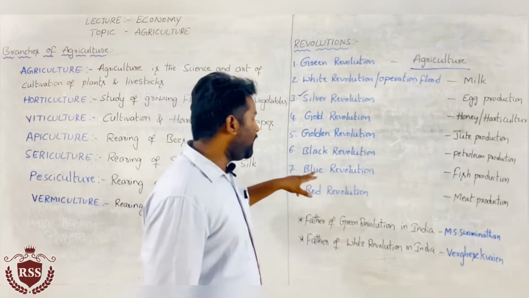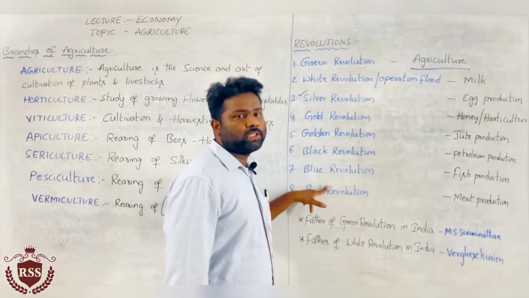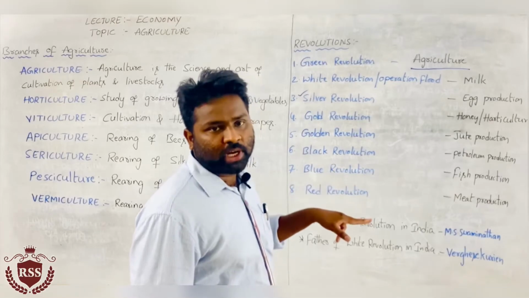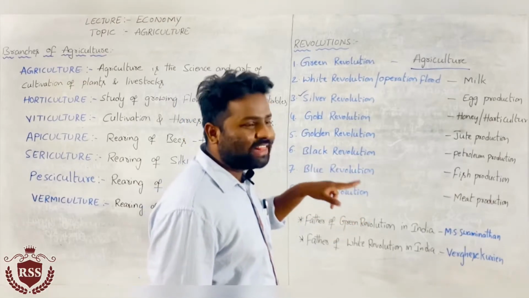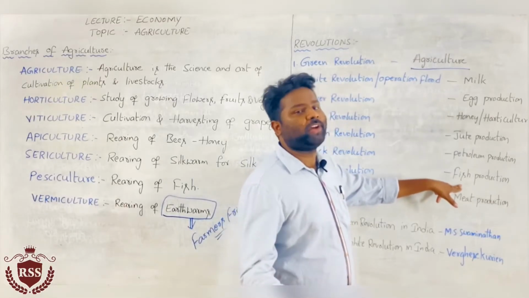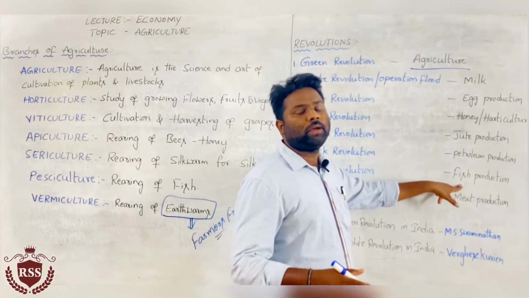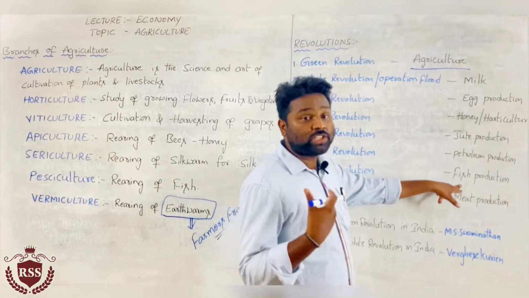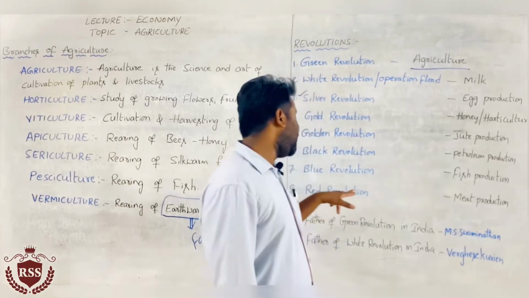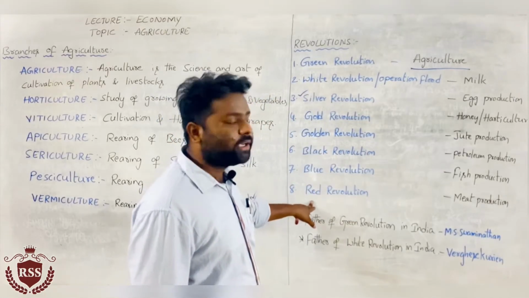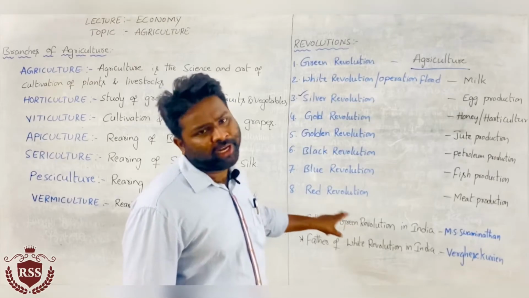Then coming to blue revolution means fish production. For a healthful society, we need to increase fish production. We have to make changes to increase the levels of production of fish. That is called blue revolution. Then red revolution is nothing but production of meat.